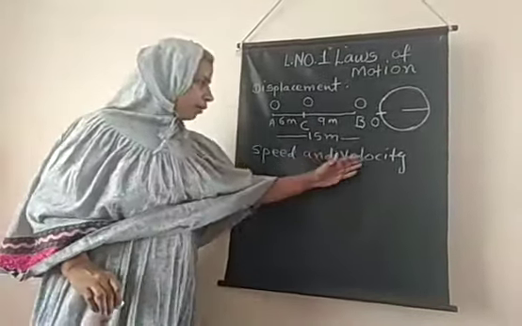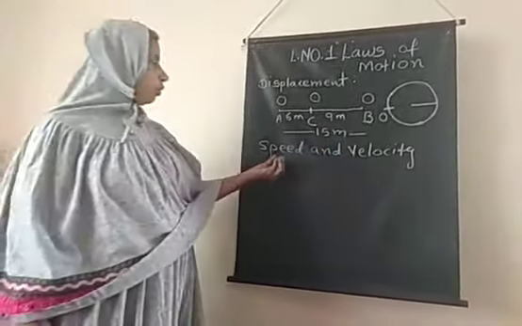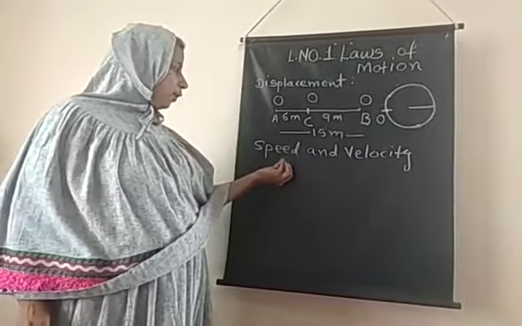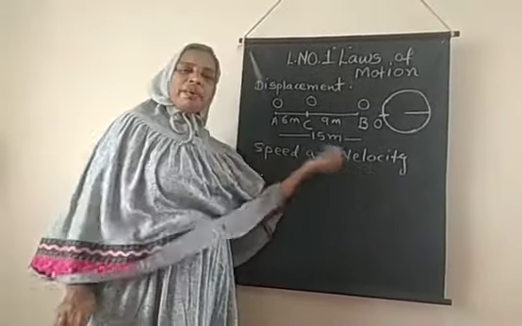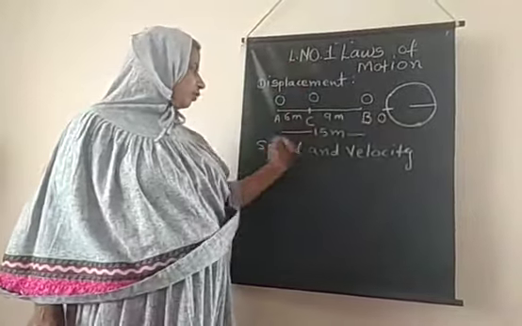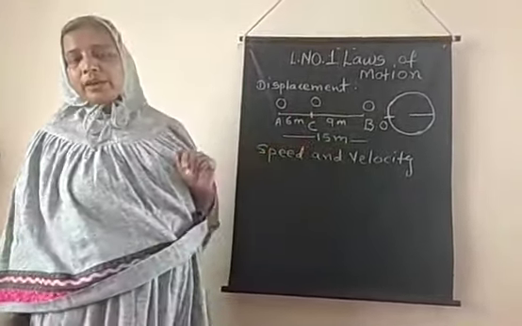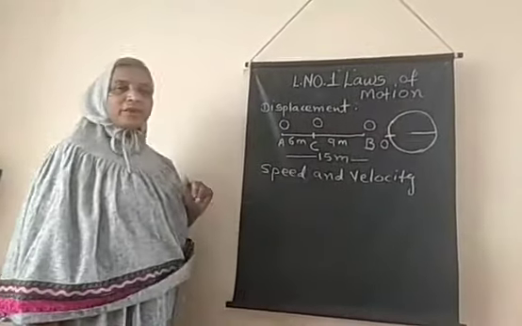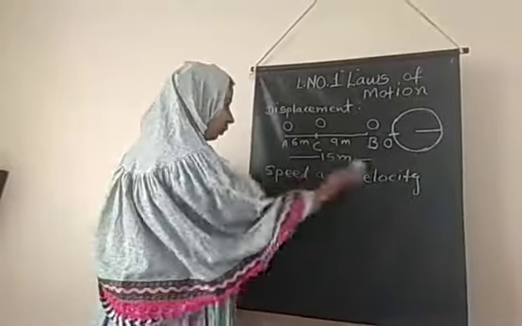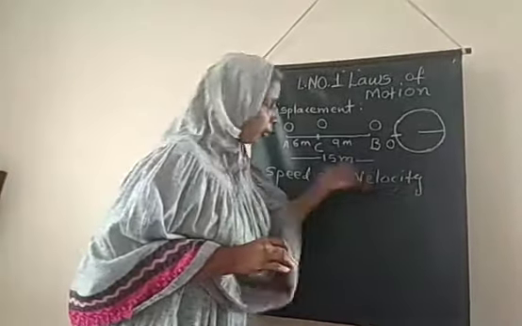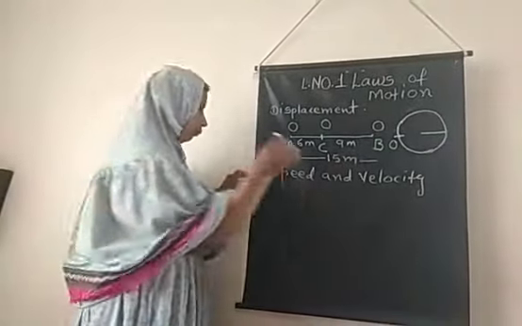Before starting velocity, I want to give you some important fundamental properties of physics related to speed and velocity, that is, scalar and vector quantities. So what is a scalar and what is a vector quantity? First we discuss that, and then I will give you the definition of velocity.